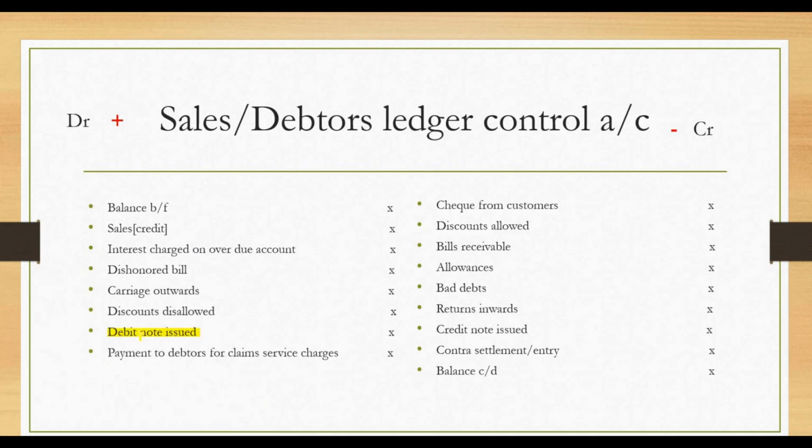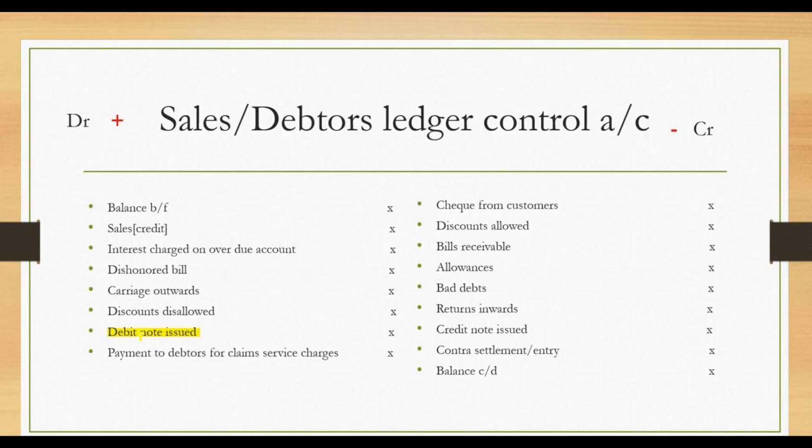So we can continue. Debit notes and credit notes here. The debit note is used to correct an overcharge, while the credit note is used to correct an undercharge. What I said about the debit note not being meant to be here is that our assumption is that anything under the debit side is to be increasing the debt. But when a debit note is issued, it's supposed to reduce the debt, not increase it.